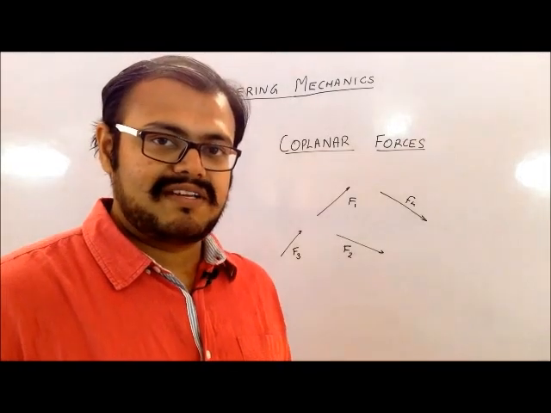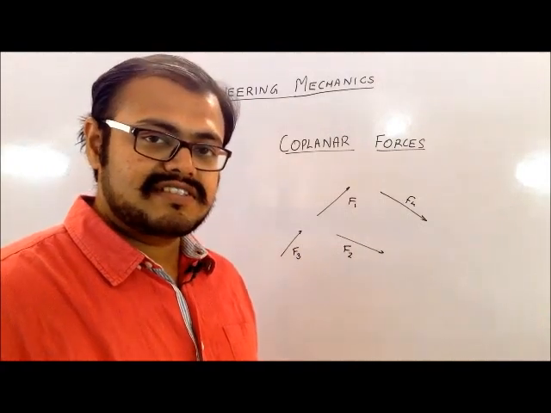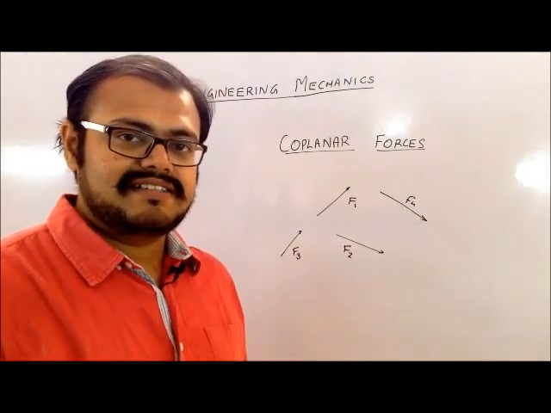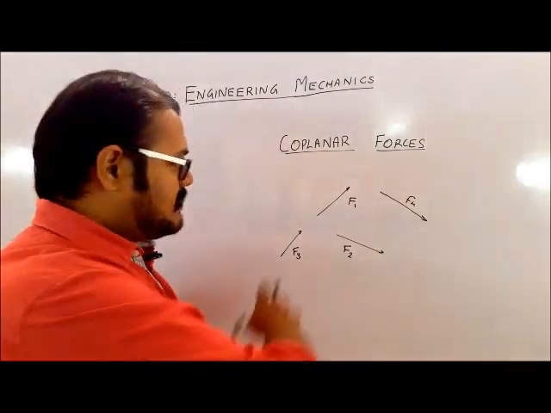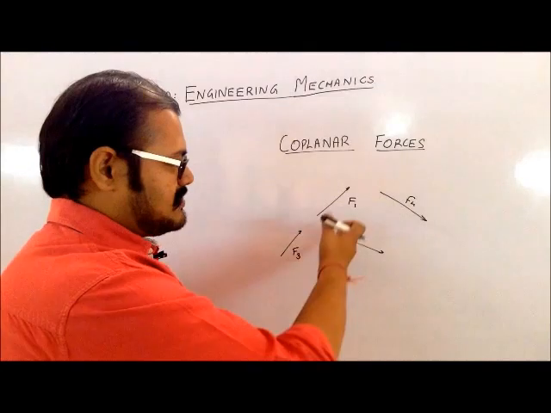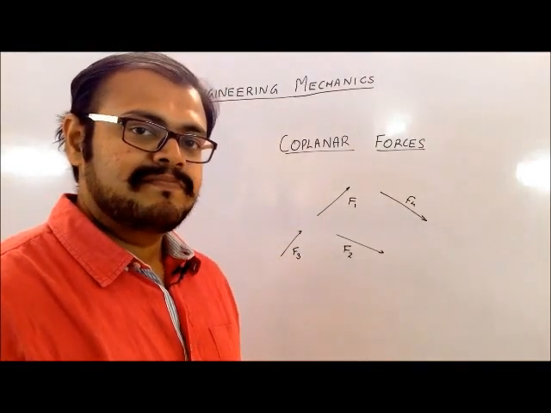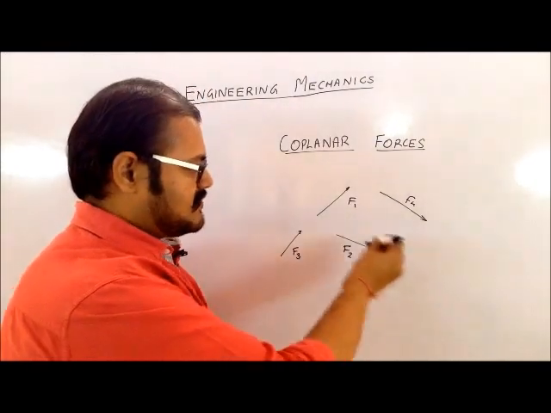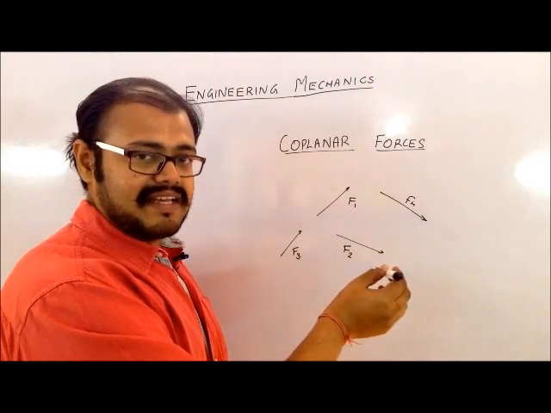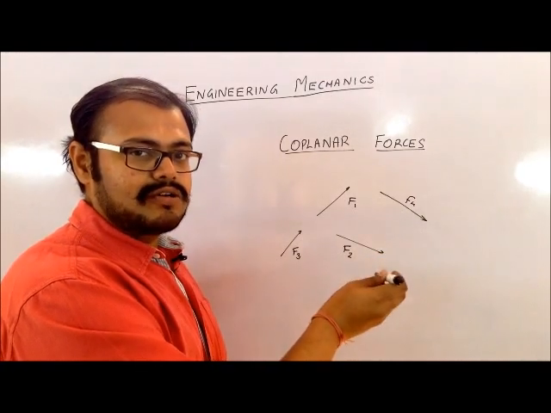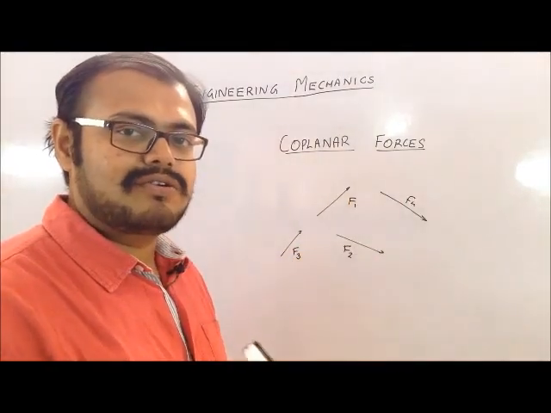To understand what coplanar forces are, let us take an example. We have four forces which are lying on the same plane, that is, they are lying on the plane of the board. So this set of forces, that is F1, F2, F3 and F4, are called coplanar forces. But if, let us say, there is a force which is in the direction of this pen, which is not lying on that plane, then that becomes a non-coplanar force.